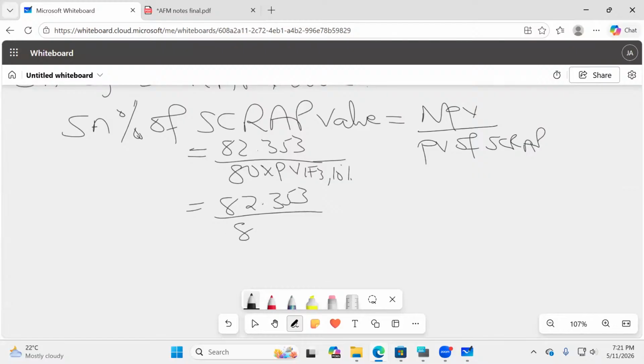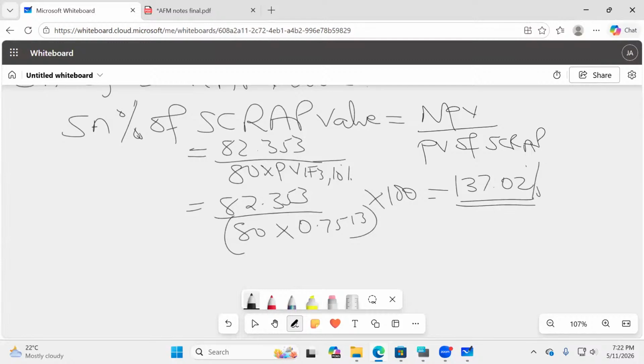It will be 82.353 divided by 80 times PV, which is 0.7513. Whatever we get, we multiply by 100. Are we able to get that? Is it 150 something? 137.02%. Thank you so much.